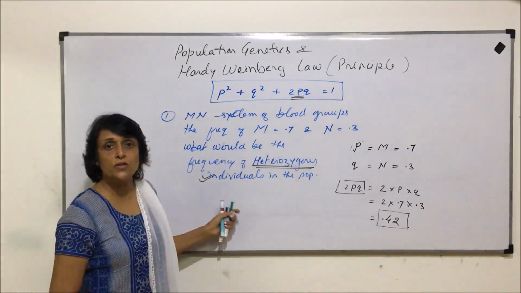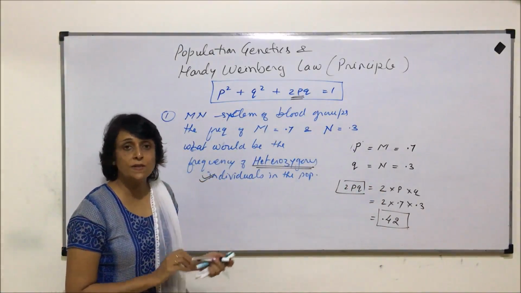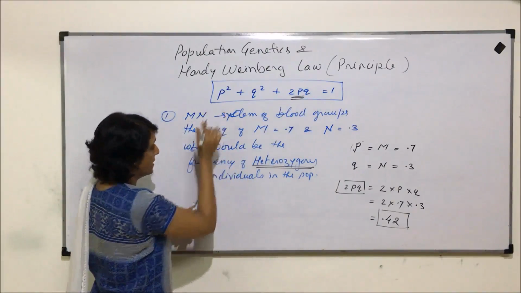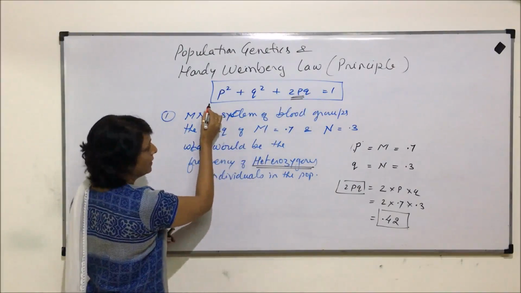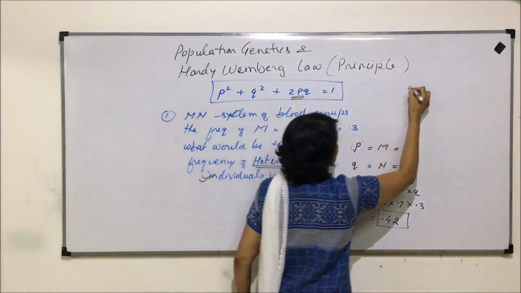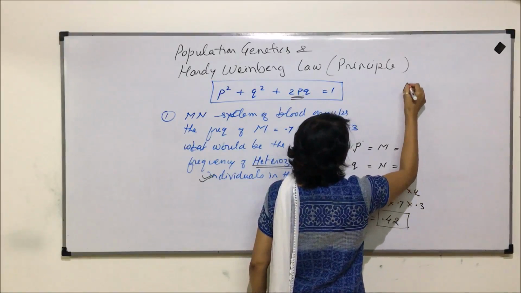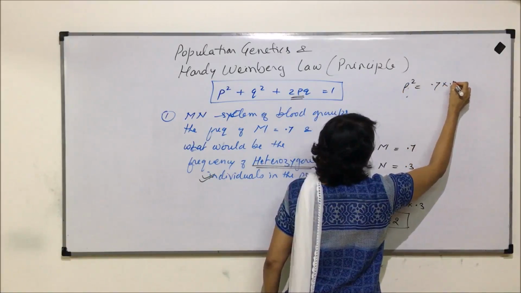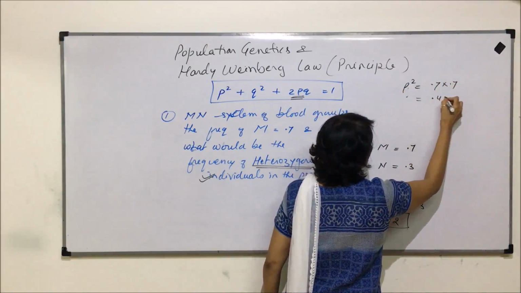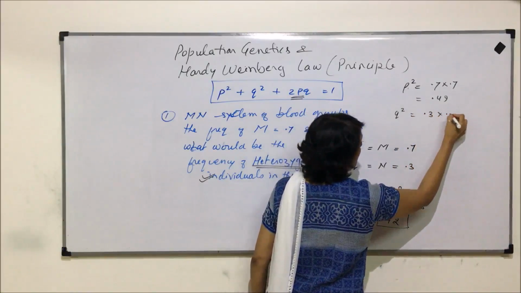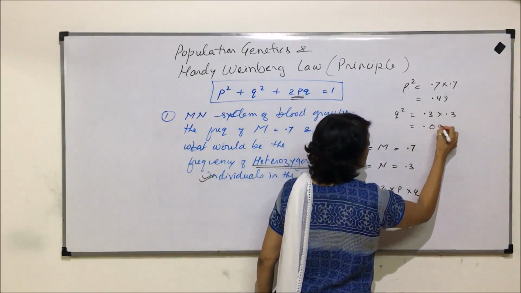We want to just cross check whether these frequencies are giving us this one or not. Let us write the same things here. p square and q square. p square would be 0.7 into 0.7, that is 0.49. q square would be 0.3 into 0.3, that is 0.09.